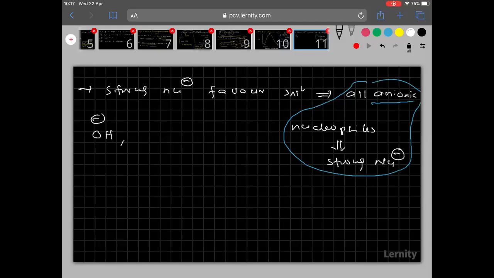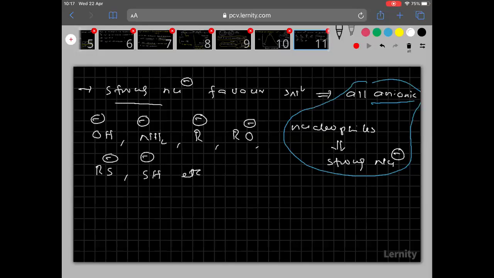OH minus, next NH2 minus, next R minus, next RO minus, the next one RS minus. Clear everyone? Next SH minus, etc. You see, these are all anionic nucleophiles.